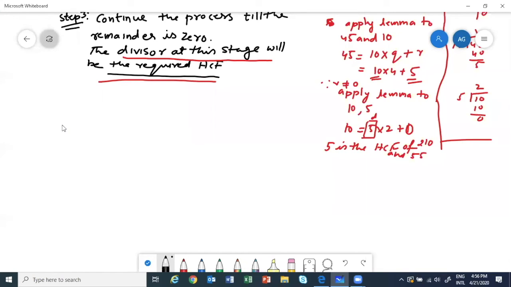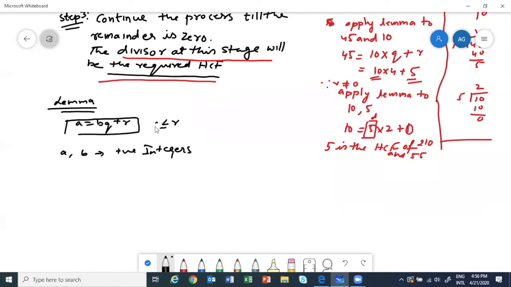So it is saying that given positive integers a and b, there exist unique integers q and r satisfying a is equal to bq plus r. If a and b are positive integers, you can write it in this form. R will be greater than or equal to 0 and less than b.